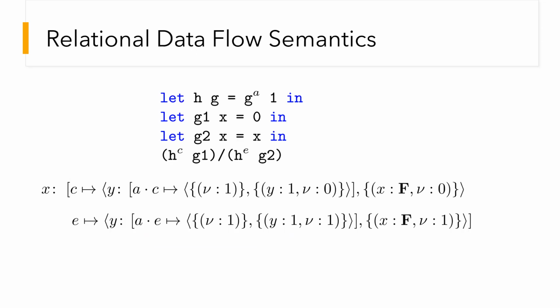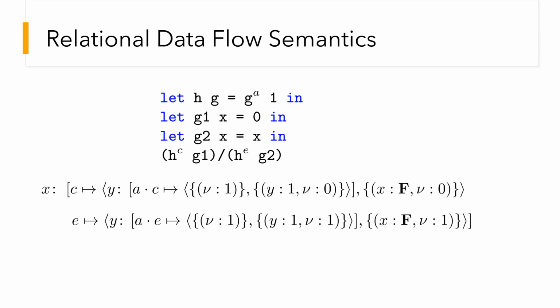Let us take a closer look at the relational data flow semantics through our earlier higher-order program. Let's consider the table for age. First, we introduce a dependency variable x for the table so we can relate function outputs to inputs. Let's now look at the entry for singleton call stack C. The input is a nested table we describe shortly.